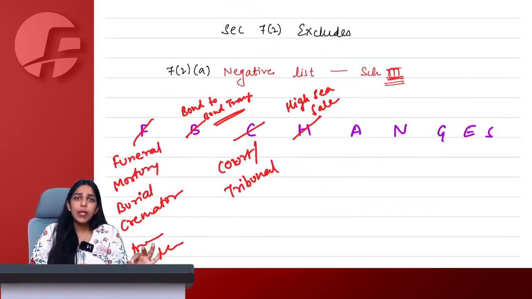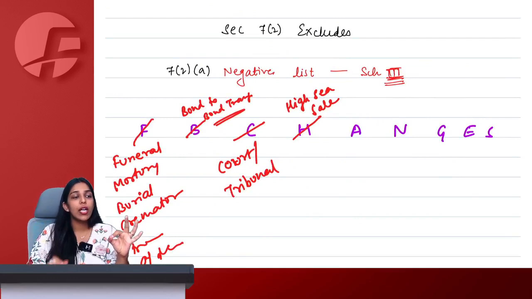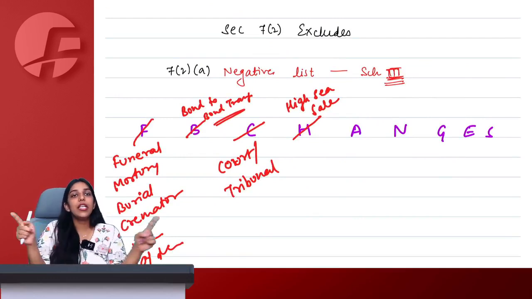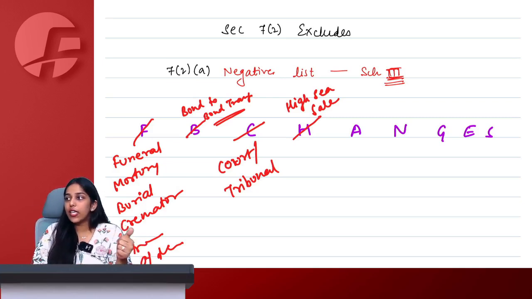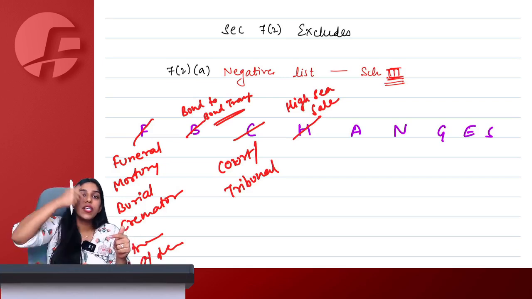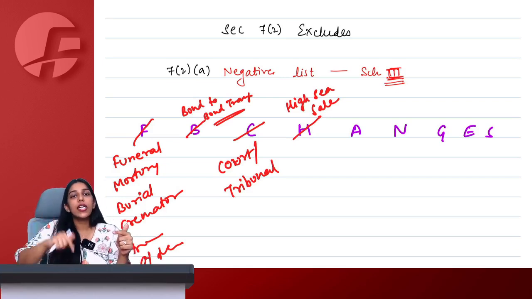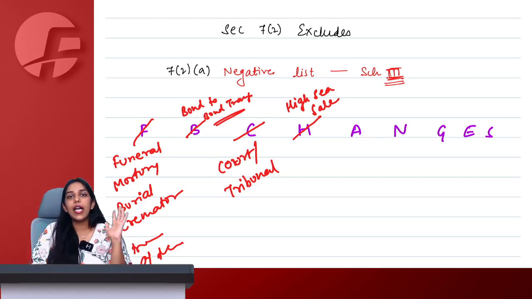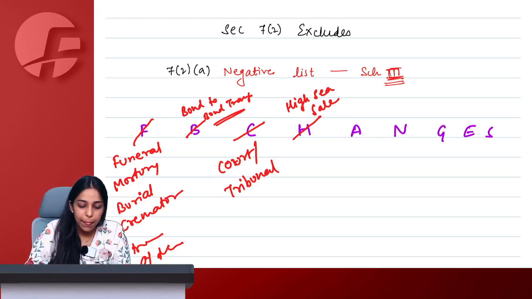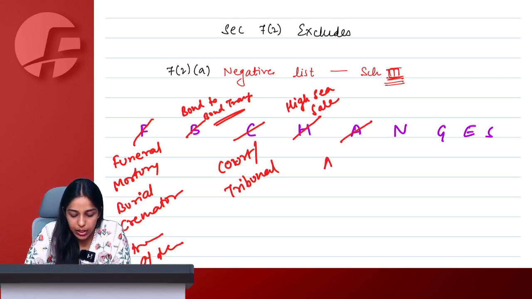High sea sales simply means the goods have left the port of origin, but they are not yet cleared for home consumption in India. Meanwhile, if I am selling the goods to someone, GST will not be applicable on that transaction. Why, ma'am? Why not applicable? Because when this purchaser will clear the goods, he or she will pay GST at that point of time only. Got it, ma'am?